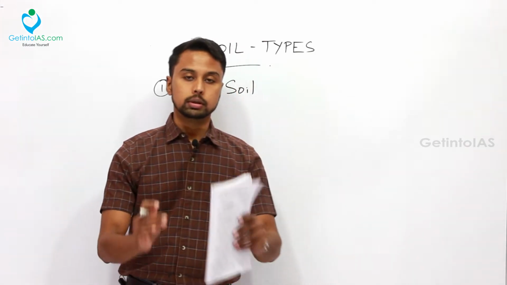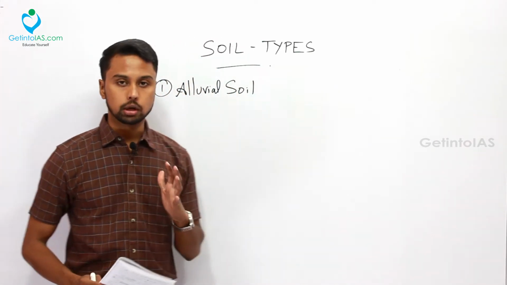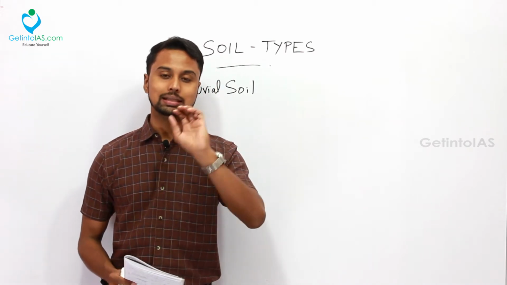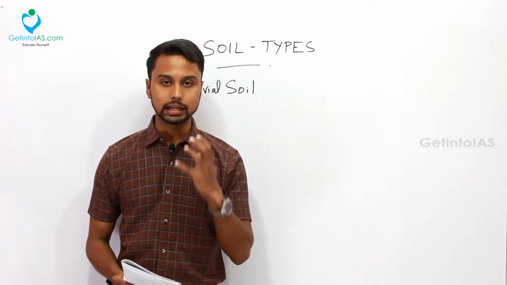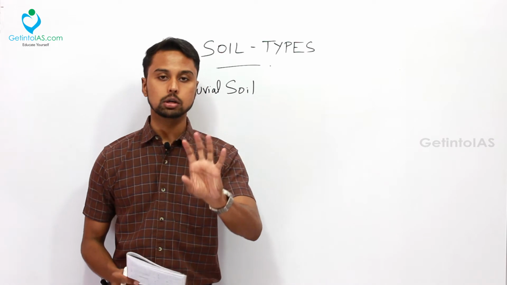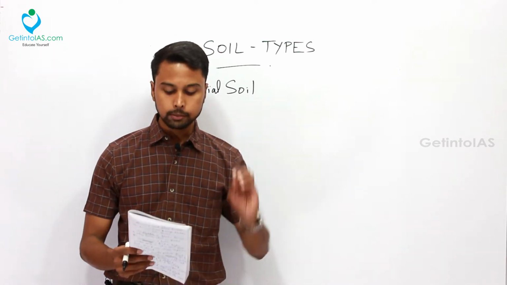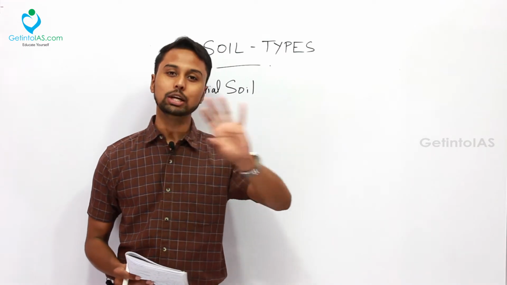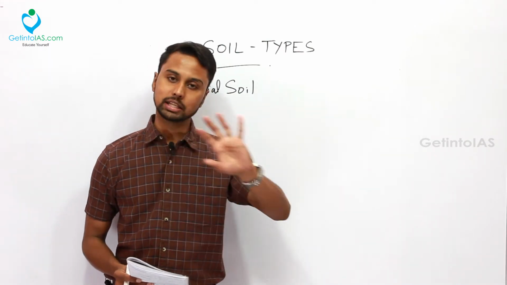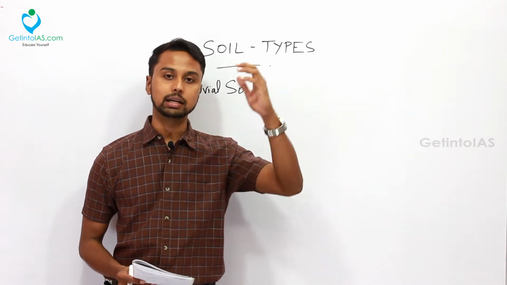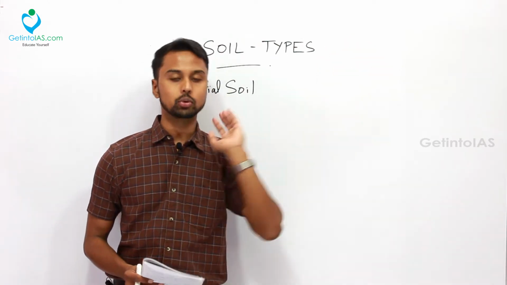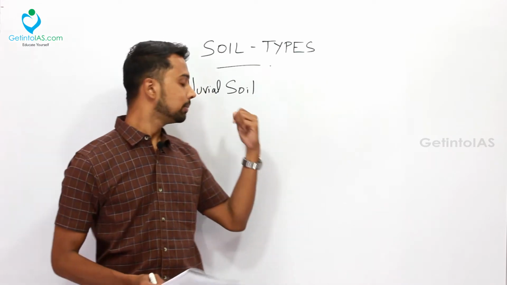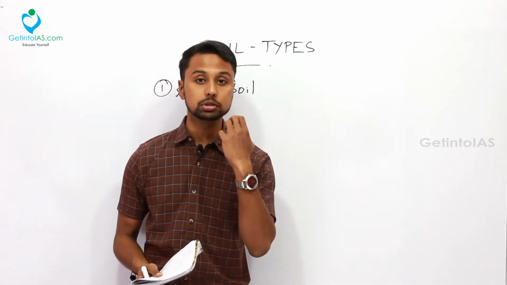Okay, so first we'll deal with the alluvial soil. So how is this alluvial soil formed? The formation of alluvial soil. This is mainly because of the depositional activity. This alluvial soil is mainly because of the depositional activities of the rivers. Okay, mainly in what regions can you find this? Mainly in the Indo-Gangetic plain. Indo-Gangetic plain, I refer to the Himalayas. Starting from west in the Punjab to east West Bengal, those areas. All the mountains you can see, because I told you alluvial soil is of depositional nature.